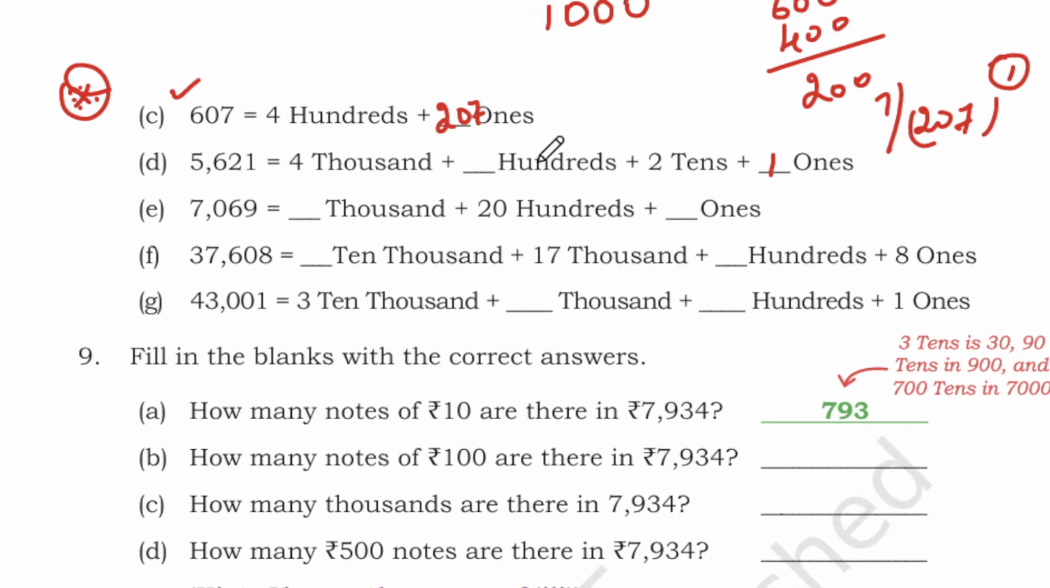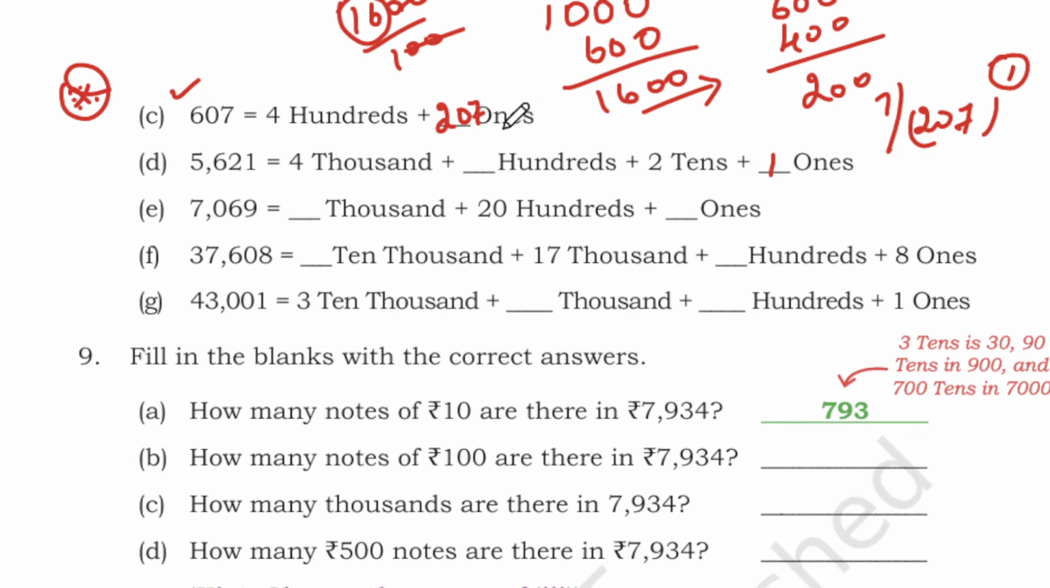And hundreds, dash hundreds, it's 600 we have. Totally how many hundreds? So totally it's 1600. So how many hundreds are there in 1600? There are 16 hundreds. If you divide by 100, these two will go off. 16 hundreds is 1600.